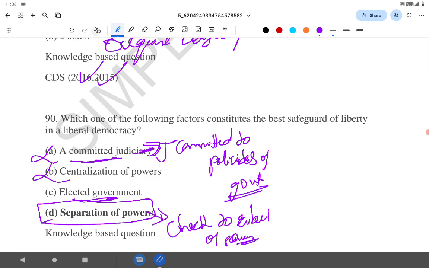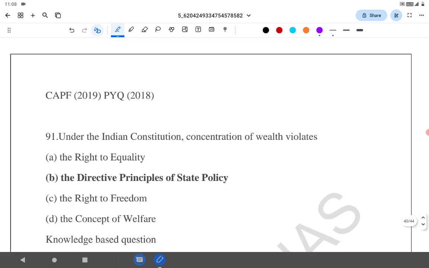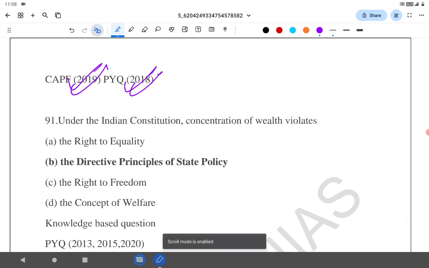So that is correct. Even the question related to separation of powers was asked in the CAP of 2019 and PYQ 2018.